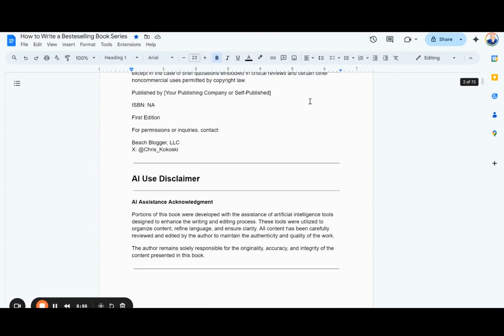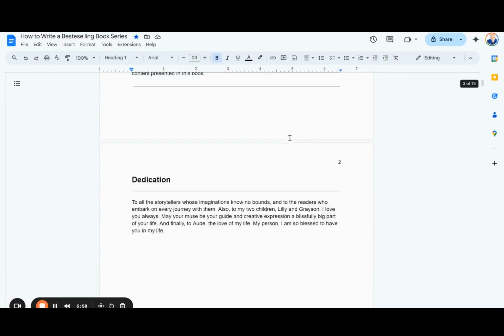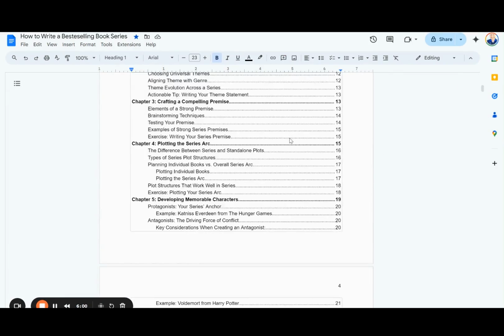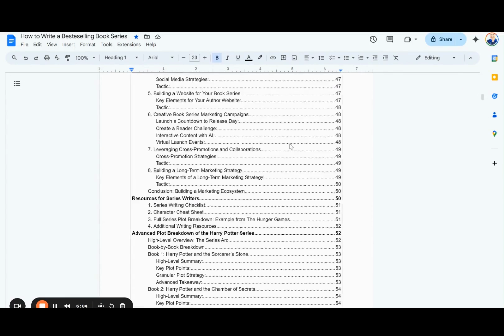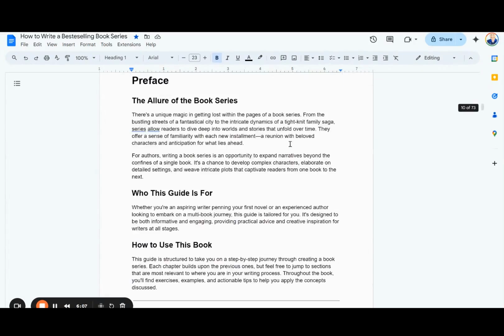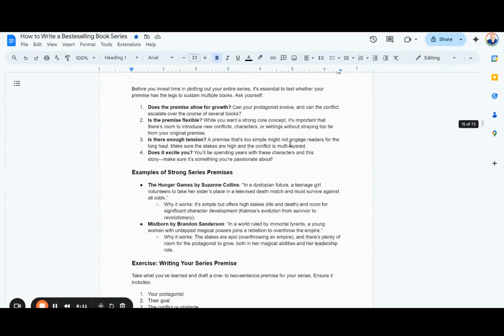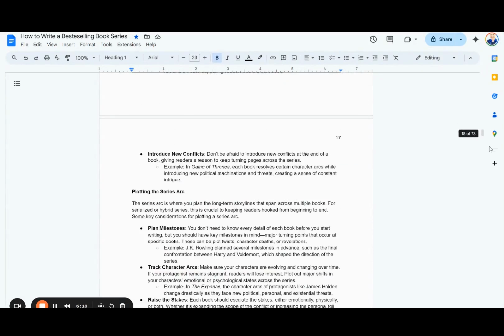And here's the book cover image. I got the copyright page, disclaimer, dedication, which I added some myself. The table of contents I actually created with Google Docs. It did a really good job. I'm going to keep that and update it when the different chapters are updated. So I'm just going to scroll quickly through here.